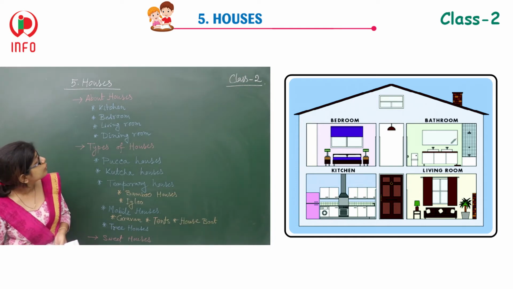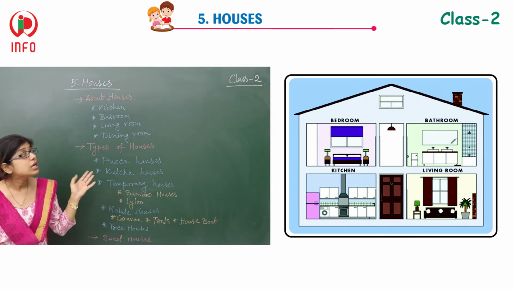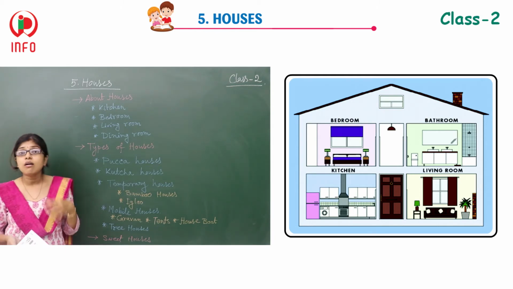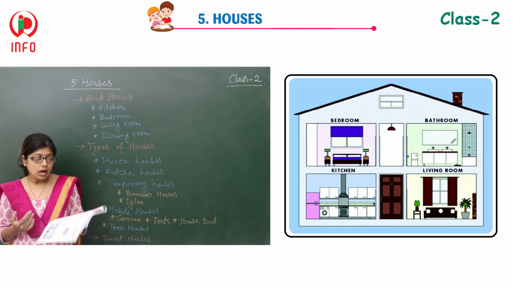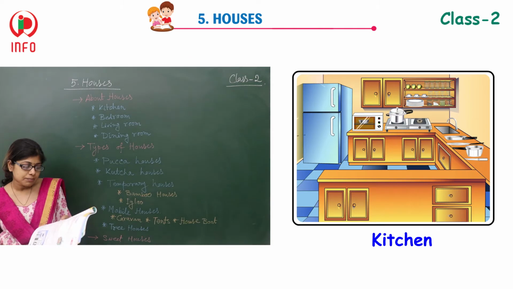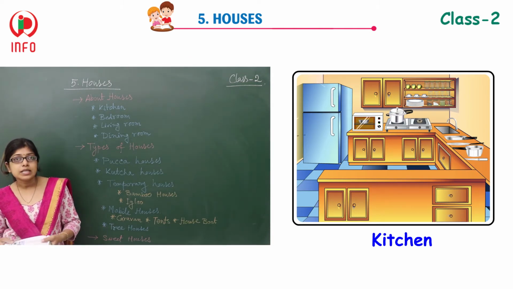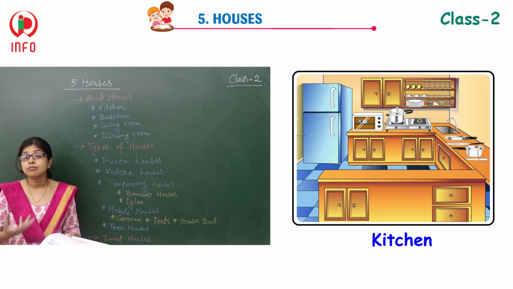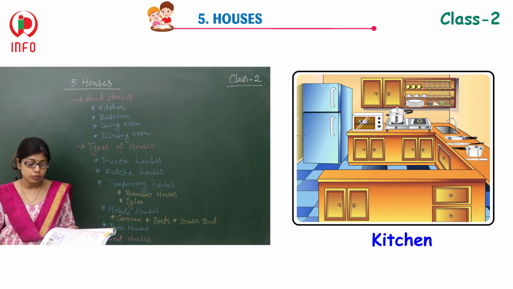So have a look at the house. What things should be there? The kitchen, bedroom, living room, dining room, these are all present in a house. And the kitchen, which one is the kitchen? This room has a wash basin. Yes, a wash basin should be there where you can wash your hands before and after having your meal.